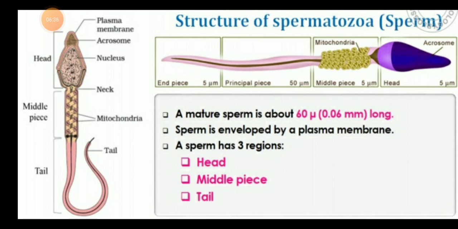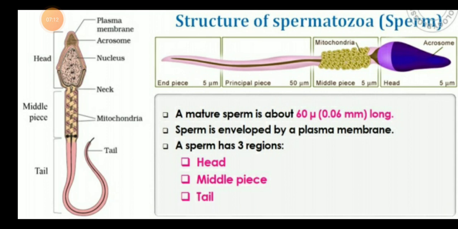So the sperm is enveloped by the plasma membrane. The first region, which we have discussed, is the head, and the second region is the middle piece, which is joined by the neck region. The middle piece has the mitochondria, so the mitochondria provide the energy to the sperm. And the third part is the tail part, which provides the motility to the sperm.